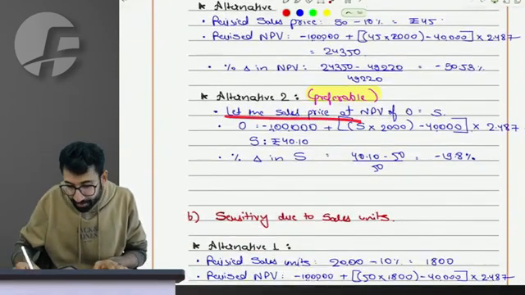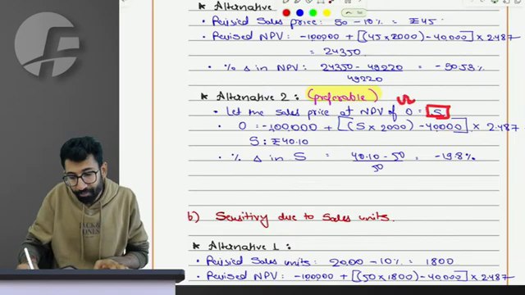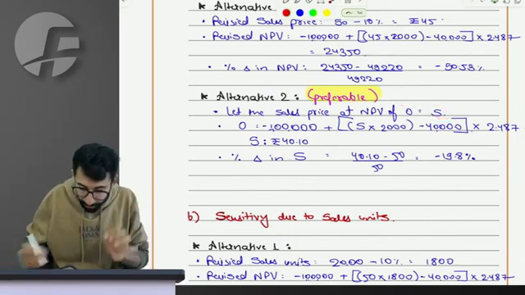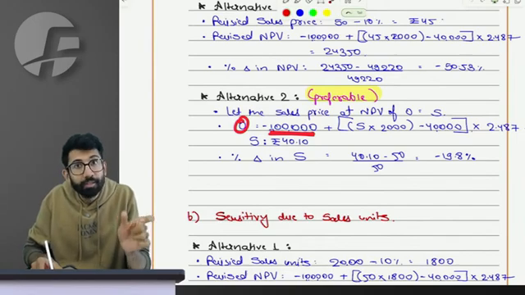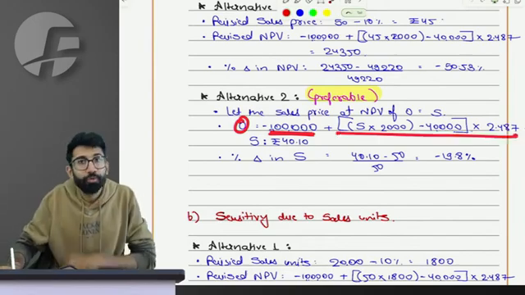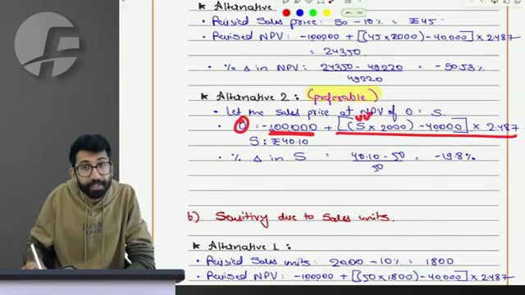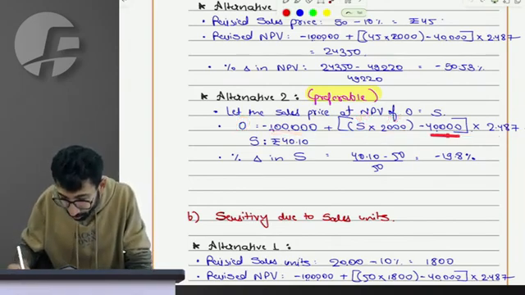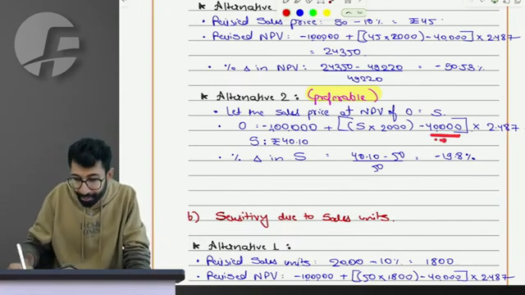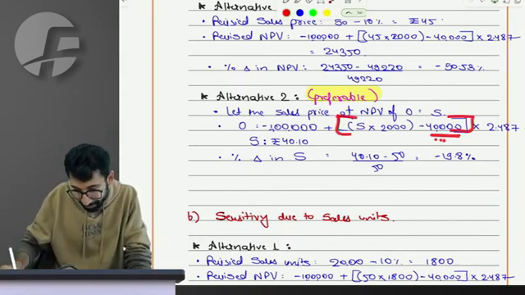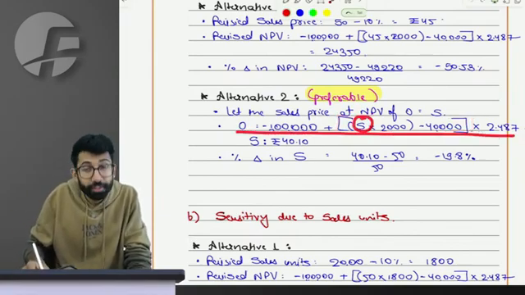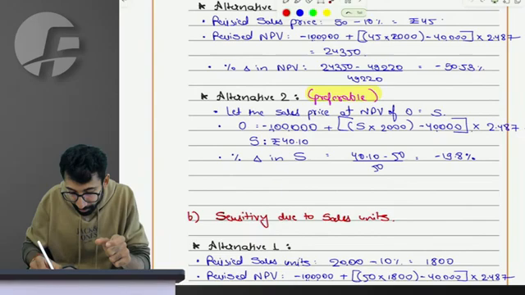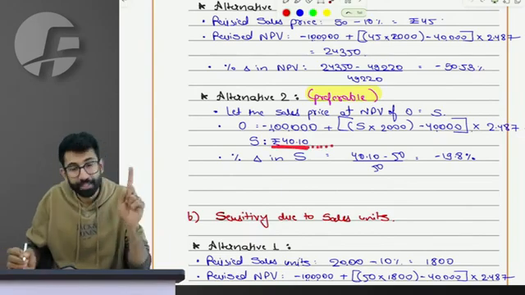So I will say let the sales price at the NPV of 0 be S. So what is the equation? 0 NPV is equal to the initial outflow of 1 lakh rupees plus the present value of inflow. What is the present value of inflow? Whatever is the sales price multiplied by my 2000 units, minus the fixed cost of 4 lakh rupees, whole multiplied by the annuity factor. So to make the NPV 0, how much should the sales price be? Let's solve this equation and calculate the sales price to be 40.10.